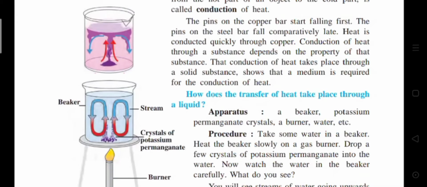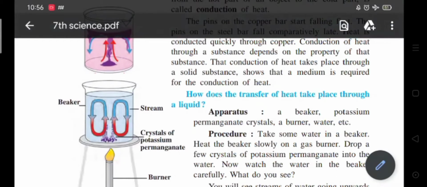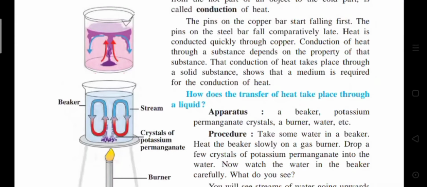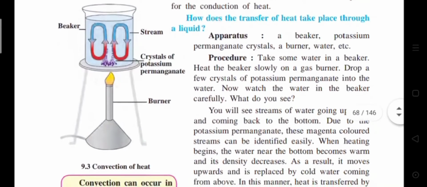What do you see? You will see streams of water going upwards and coming back to the bottom. Due to the potassium permanganate, these streams are magenta colored. Magenta means a light purple color. Streams can be identified easily when heating begins.